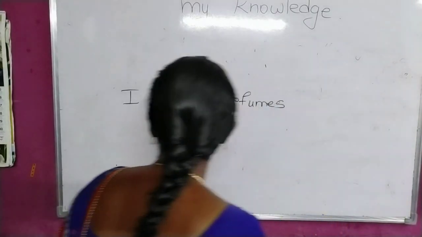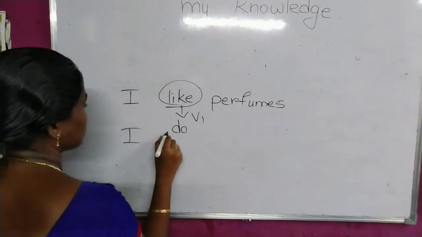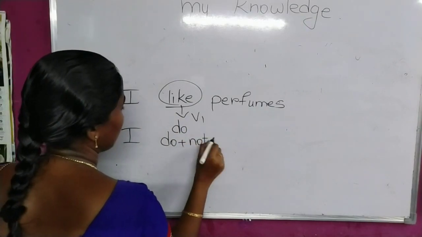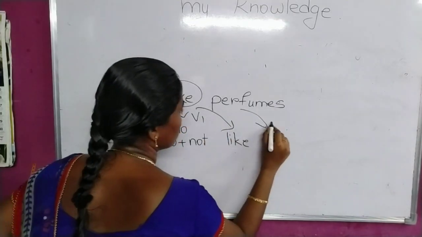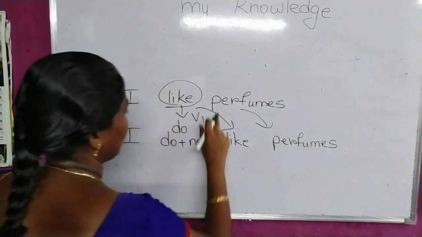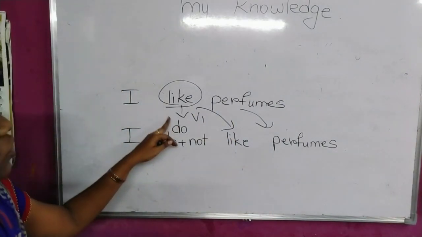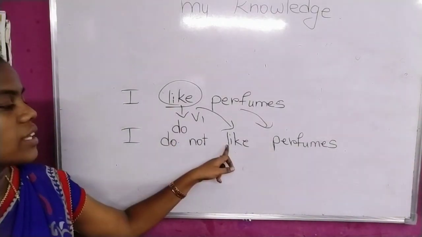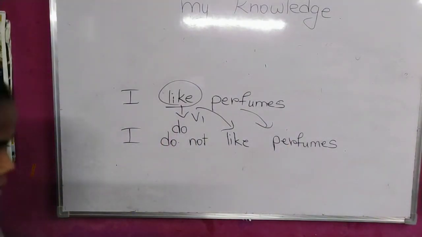Okay. So now, as I told you, for like you have to take only do because it is V1. Then, in the absence of that, you imagine do is present here. Then you have to add negation to that helping verb. Then you can write the verb as it is, like, then perfumes. That is also common. We are simply copying the whole sentence as it is. We simply took, in the place of like, the helping verb do. Then we added not to that helping verb, do not. Then we wrote the verb as it is. I do not like perfumes. Okay, so next one. They have pens.